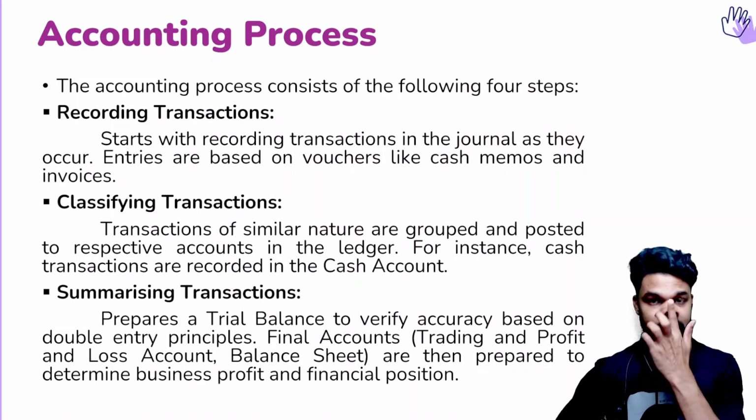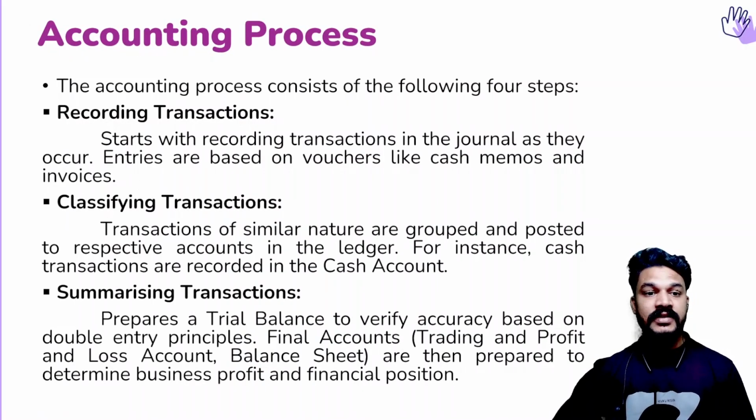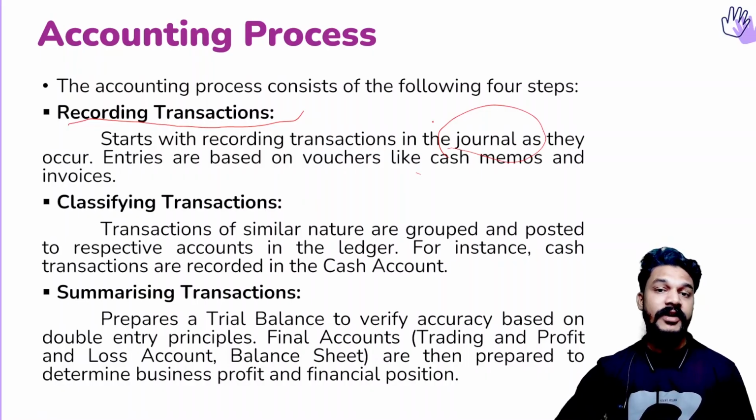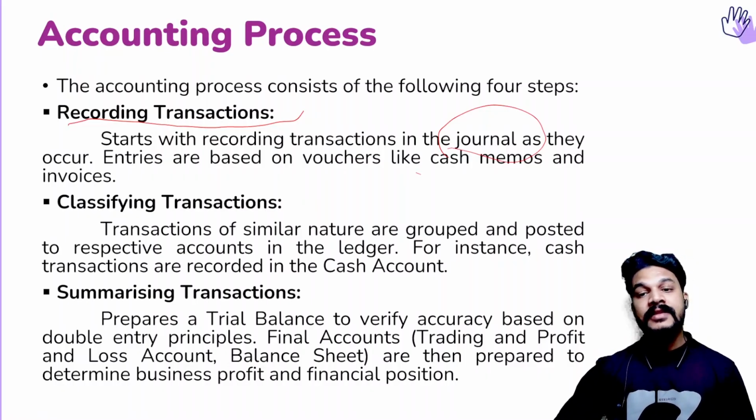So here we will see the process once again. The first function is recording transactions. Recording transactions is the first function of accounting. So once the financial transactions are identified, we will be recording these transactions in the journal. So the journal is the book that's used to record transactions. Right? Journal is the primary book that is used to record transactions. And remember one more thing. If you want to record a transaction, you need evidence. So in the journal, to record a transaction, we need evidence.